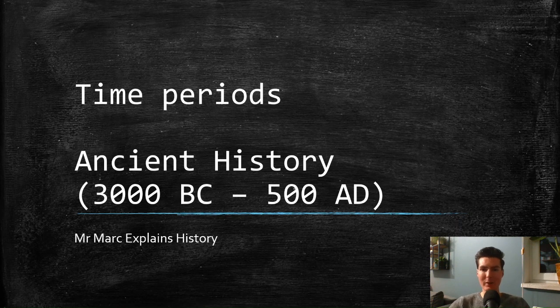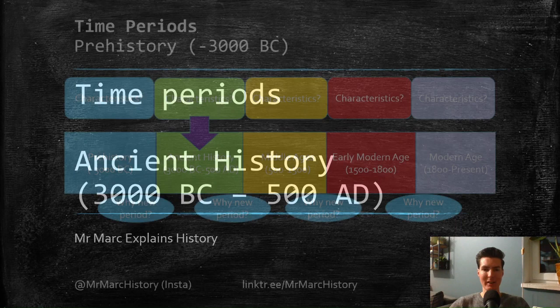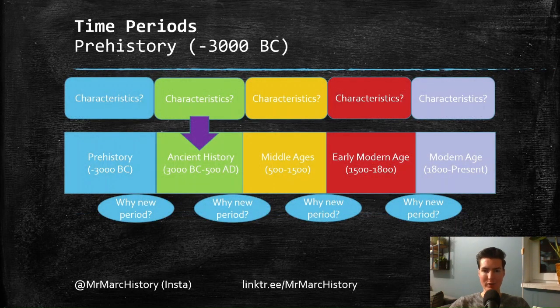Today we continue with the time periods. In the last video we talked about prehistory and today about ancient history. So a little overview here of the 5 major time periods in Western history that we are talking about. So ancient history is the second. We're going to talk about characteristics, so what is special or typical about ancient history, why did it start and why did it end, and then in the next video Middle Ages and so on and so forth.